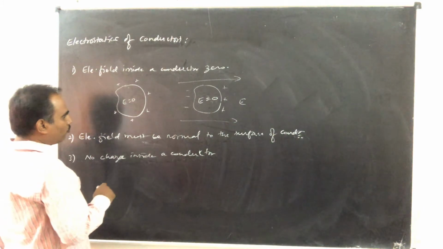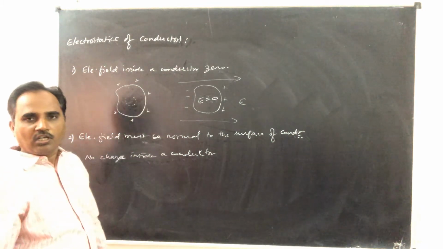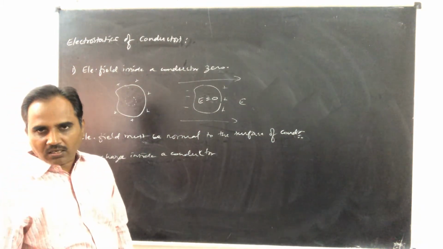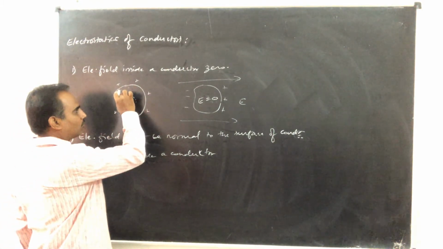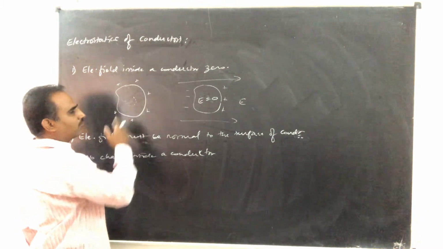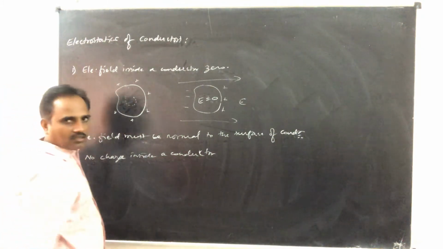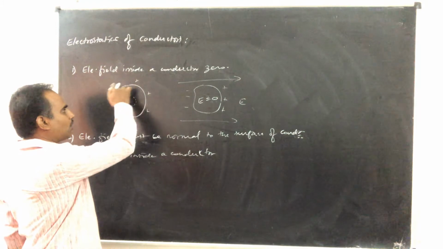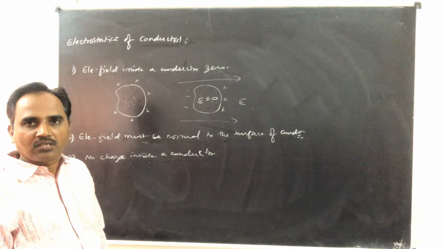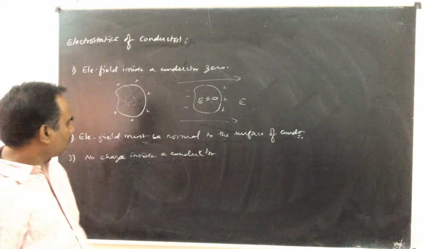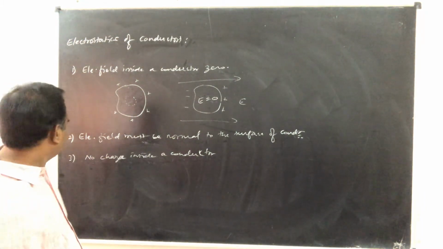Because while applying Gauss law, I told you that if I consider some volume element inside a conductor, there is no electric flux through this volume element. So according to Gauss law, when there is no flux, there will be no charge. So there is no charge inside a conductor. That means charge always resides on the outer surface of this conductor. That is one of the properties I told you about regarding charge.